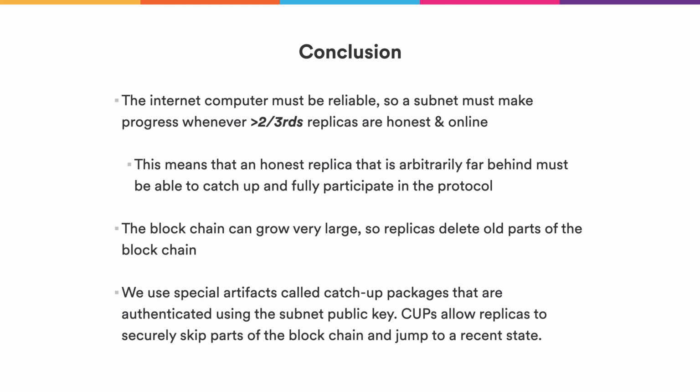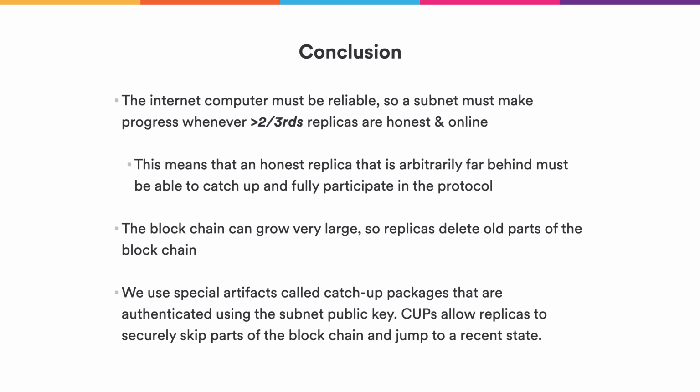So in summary, we want the internet computer to run canisters in a very reliable way, even if some of the machines that power the subnet are offline. More precisely, whenever more than 2/3 of the replicas on the subnet are honest and online, the subnet should make progress and the blockchain should grow. A result of that is that every honest replica must always be able to catch up to the latest state, no matter how far it is behind.